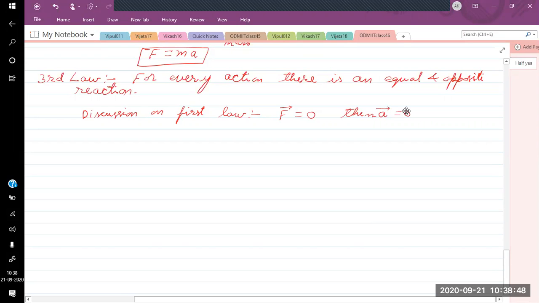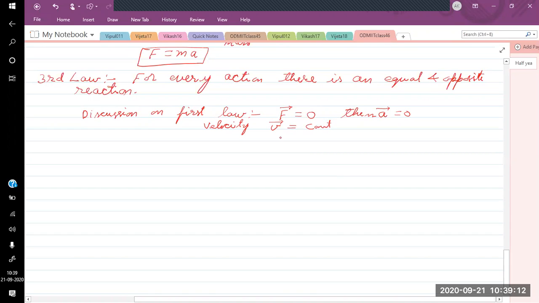So what does it mean? If F is 0, the net external force is 0, then A is 0. So A is 0 means what? The velocity is constant. Velocity V is constant, and if V is constant, its magnitude as well as direction is constant.